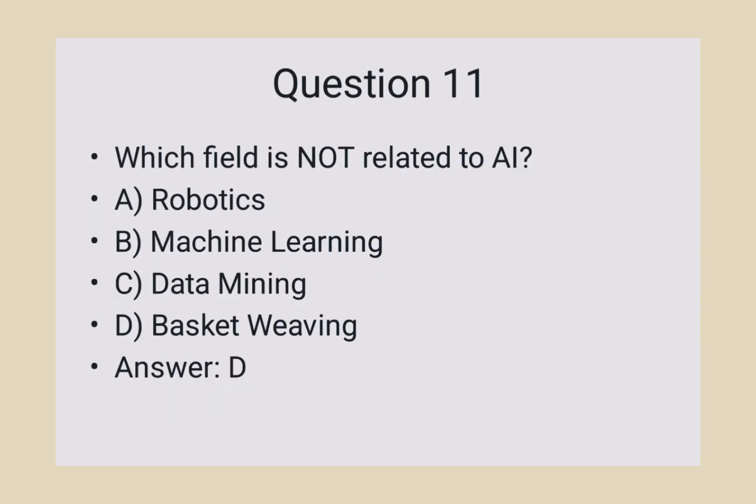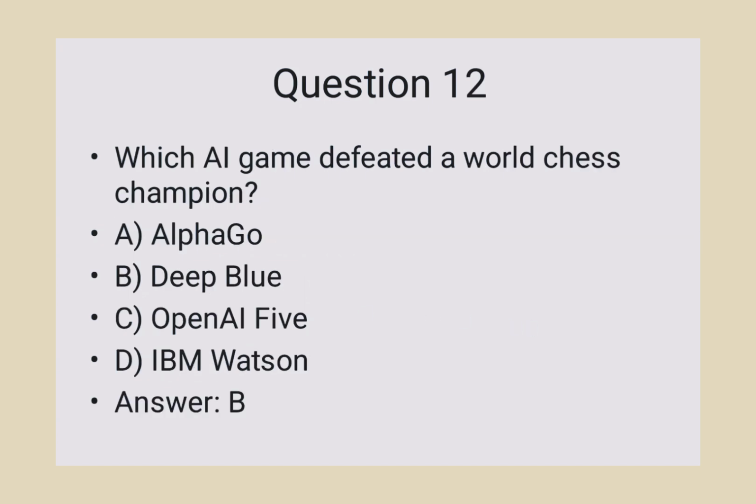Question number 11. Which field is not related to AI? Answer is D. Basket weaving. Rest of the fields are related to AI. Robotics, machine learning and data mining fields are related to AI and basket weaving is not related to AI. Question number 12. Which AI game defeated a world chess champion? Answer is B. Deep Blue.